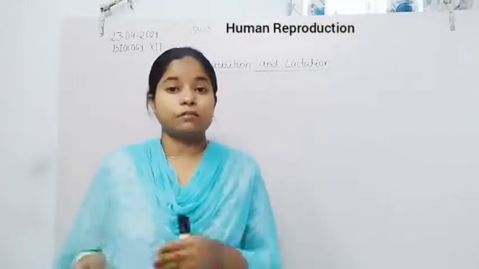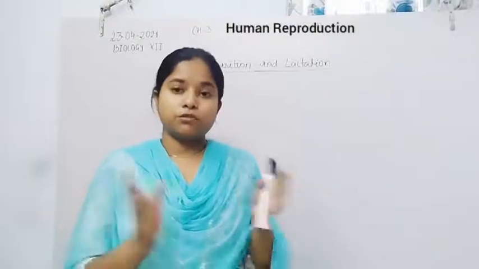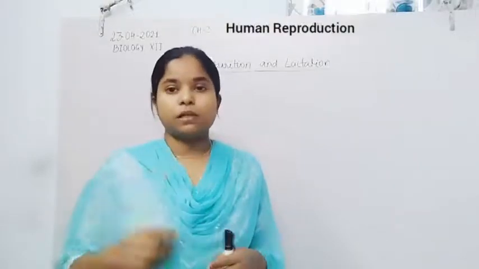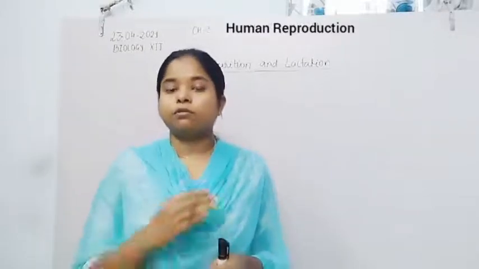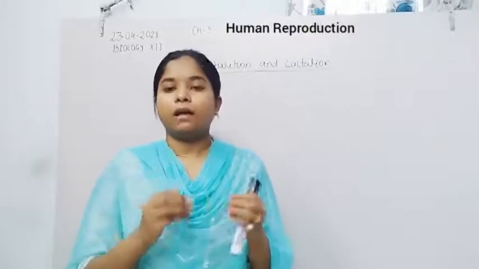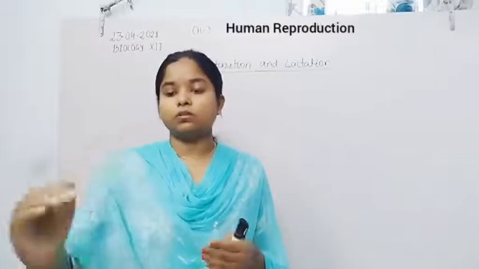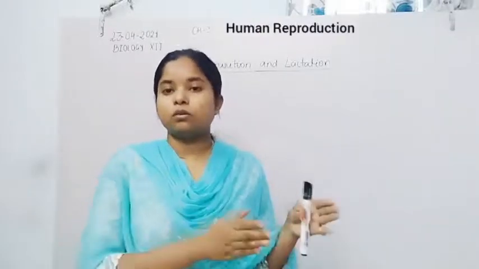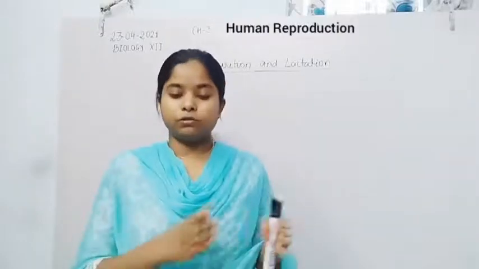So, before starting, let us first revise our previous class content: what is spermatogenesis and where it takes place, what is oogenesis and where it takes place, then the fusion of these gametes known as fertilization. Finally, the embryo implants and is embedded in the endometrium wall of the female, and embryogenesis takes place, and the embryo is converted into the child or baby. So first we have to revise our previous class content, then we proceed to today's topic, that is parturition and lactation.